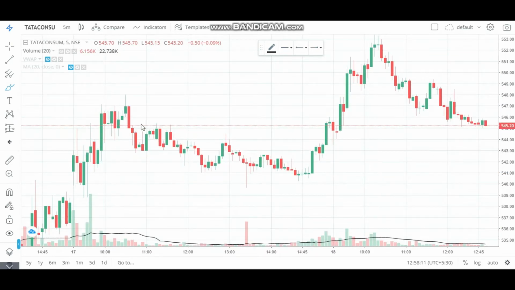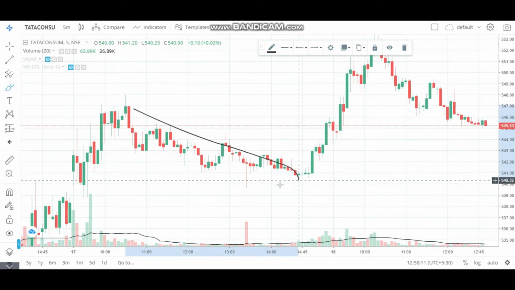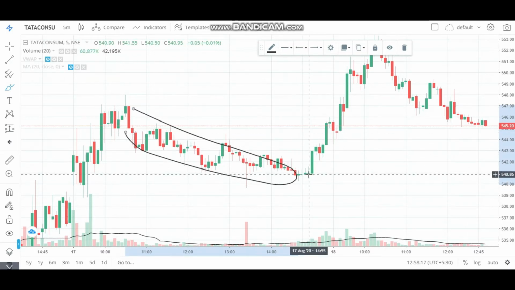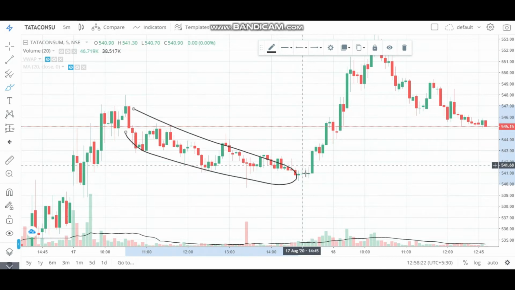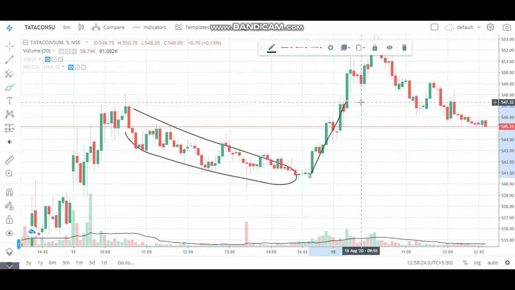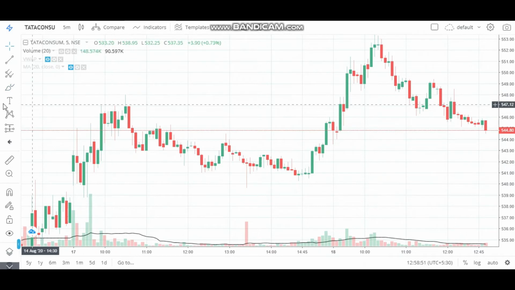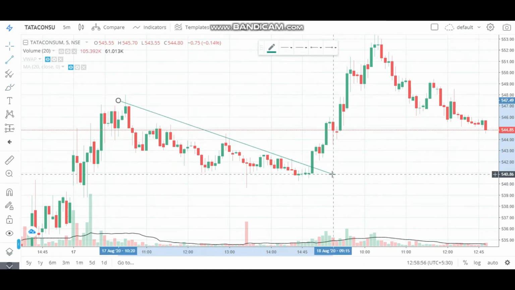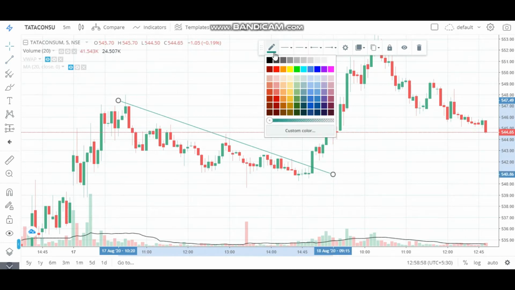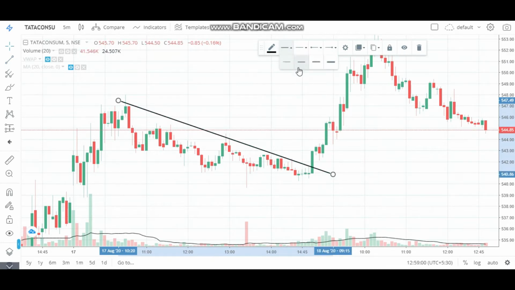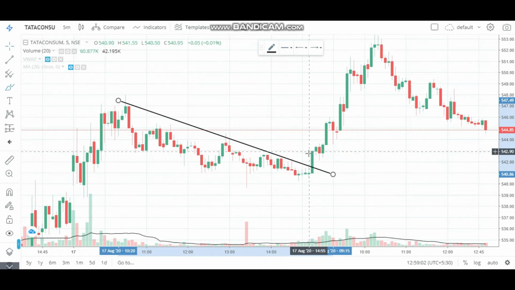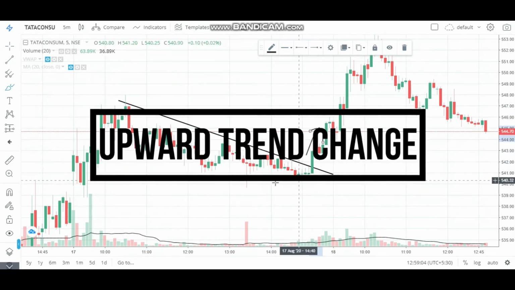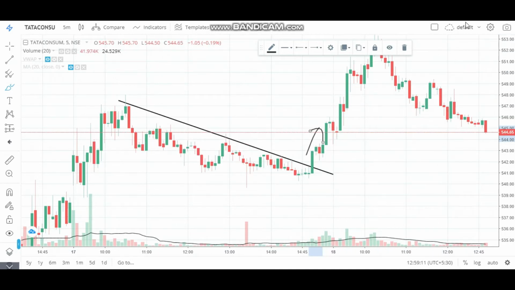So after following a downtrend the entire day here, during the closing session around 3 o'clock, price gave a breakout in this area. So we will draw a simple trend line this way. So we can see price has given a breakout on the upside here. It has stopped this downtrend and it has started moving upward.